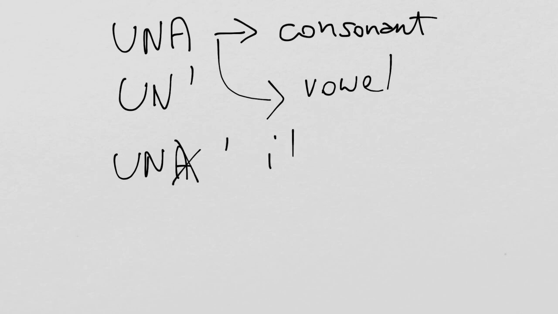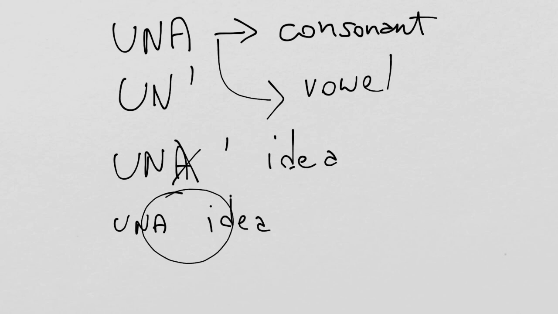Therefore, we are going to have un'idea. It is not wrong to write una idea because grammatically it is correct. The apostrophe is an option that you have. So you can, when you write, decide to use it or not. However, when you pronounce, it is rather normal to pronounce un'idea instead of una idea. And un'idea is written un apostrophe idea.